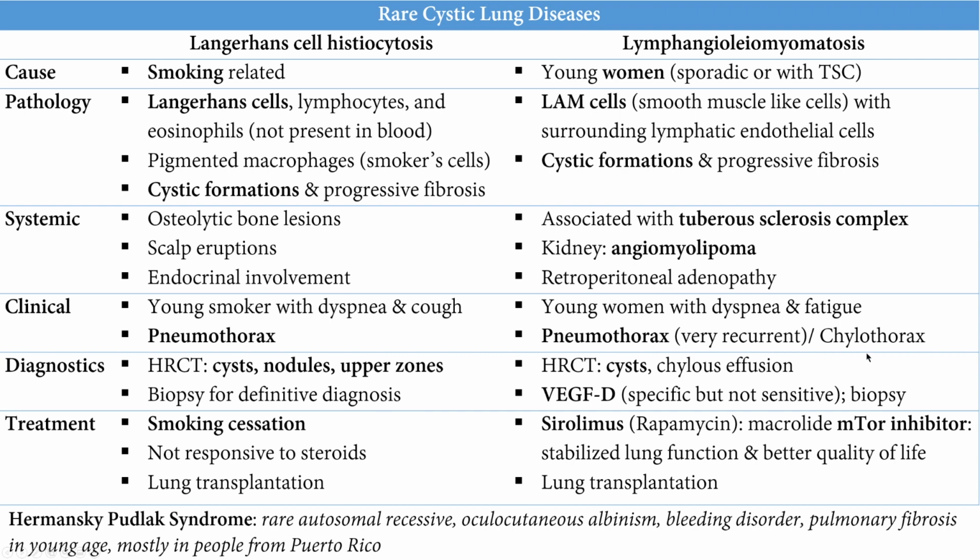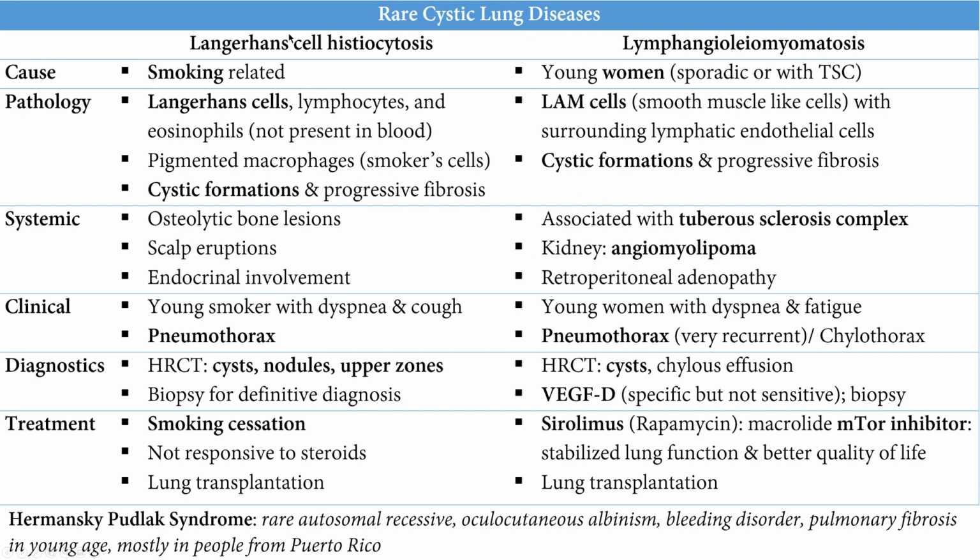If you see some chylothorax, maybe this is due to lymphangioleiomyomatosis, as we said, with the obstruction of the lymphatic drainage. Now, what's the difference? The difference is that Langerhans is associated more with smoking, while LAM is associated with young women usually, or with tuberous sclerosis complex, even in men sometimes. There are some systemic affections. These are not specific lung diseases only.